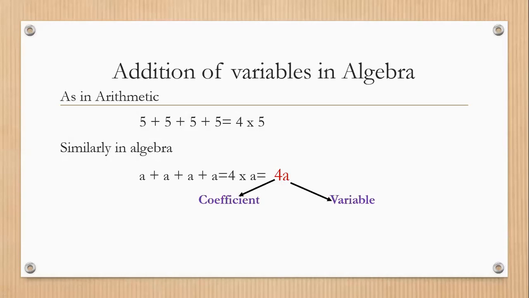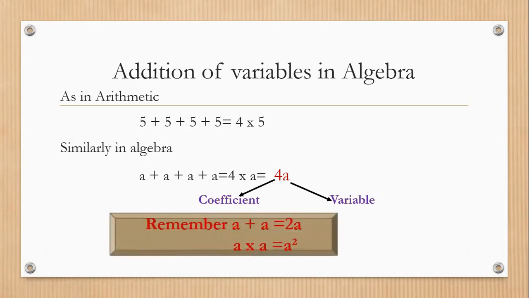For example, if plus 4 is written here, that 4 is the constant. But the number which is written with the variable becomes the coefficient. This is the difference between coefficient and constant.